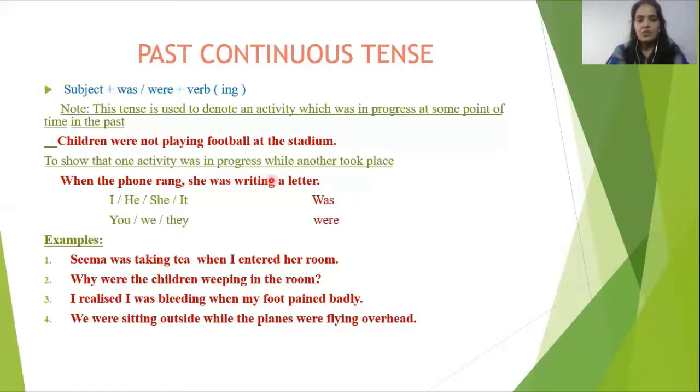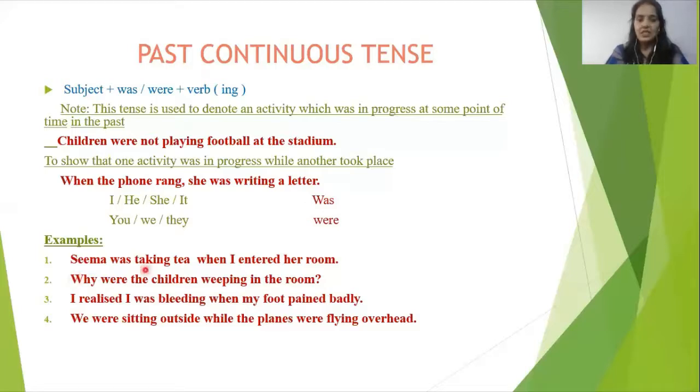Yes, children, we should keep in mind where we will use was and where were. Was with singular number and were with plural number. Yes, children, was with I also. Like in other cases, I we always keep with the plural number, but here, I, he, she, it, was. You, we, they, plural number, were. Okay, we'll read some examples and we'll try to understand this tense in a better way.